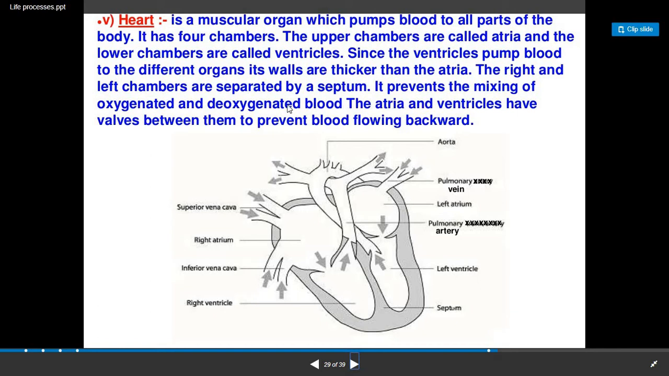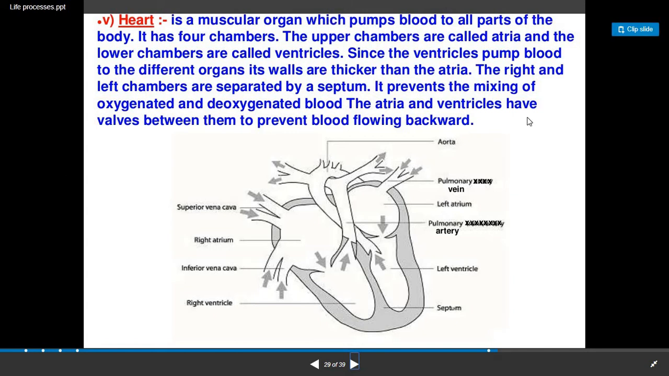The right and the left chambers are separated by a septum. That is, we have seen that by this division, all auricles and ventricles are separated. It prevents the mixing of oxygenated and deoxygenated blood. Means the septum is for prevention, so that oxygenated and deoxygenated blood do not mix with each other. So because of that, the septum is present between the auricles and ventricles.